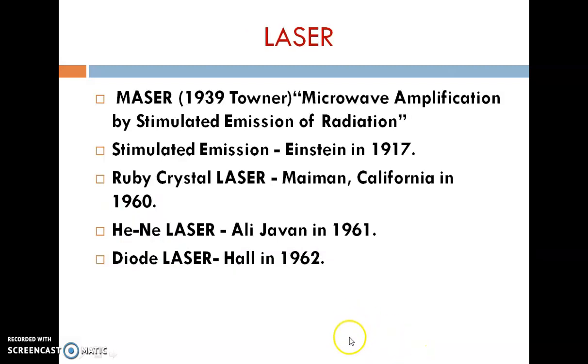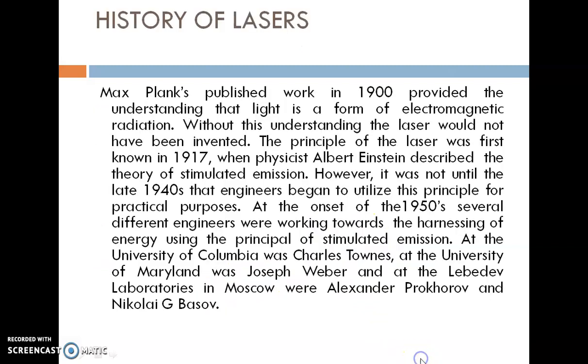So this is the historical development of laser. The first microwave maser was found by Townes in 1953, and the ruby crystal laser by Maiman, and the helium neon laser by Ali Javan in 1961, diode laser in 1962. We will see the historical development of lasers.